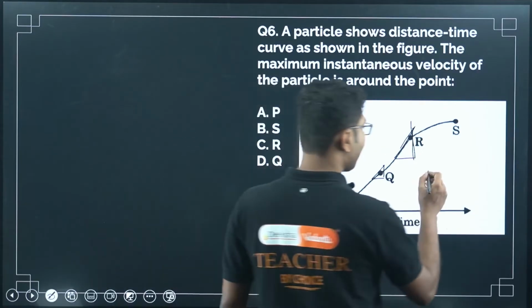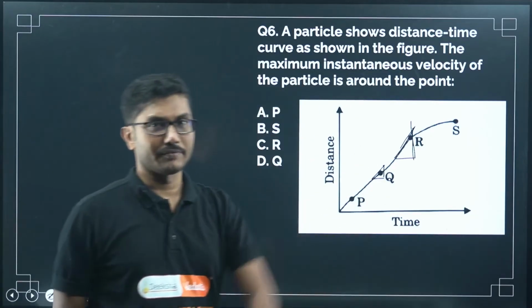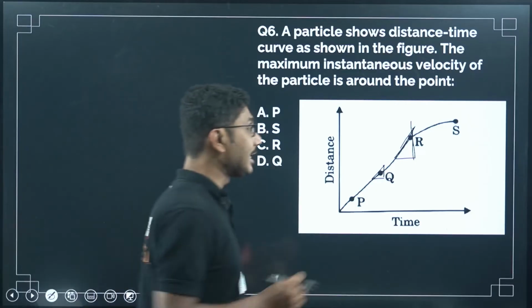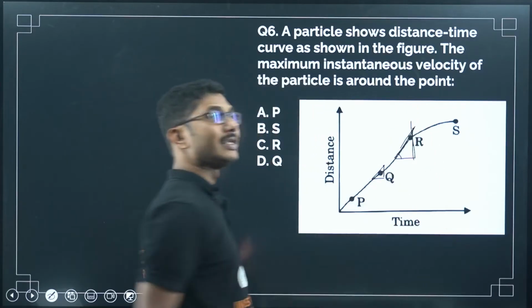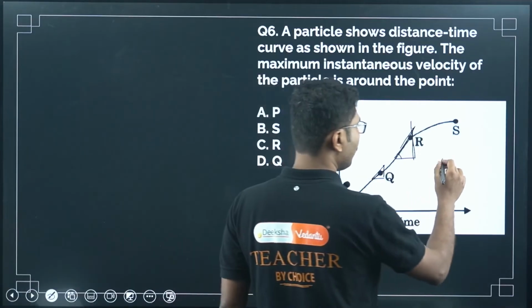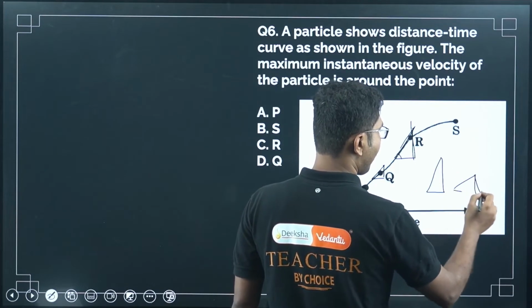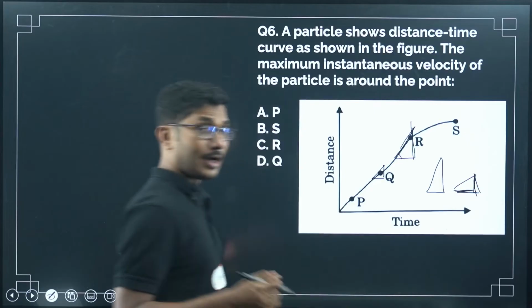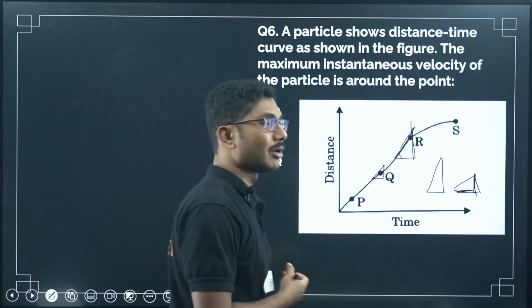Instantaneous velocity is given by the slope of the graph. So in a distance-time graph, slope represents the instantaneous velocity, that is this angle. For a small time, if the value of y is more, then we can say that slope is more, right? So this has a higher slope than this one. This one has a very small y compared to x. For a small amount of x, if the y is more, then this will have a higher slope, right?